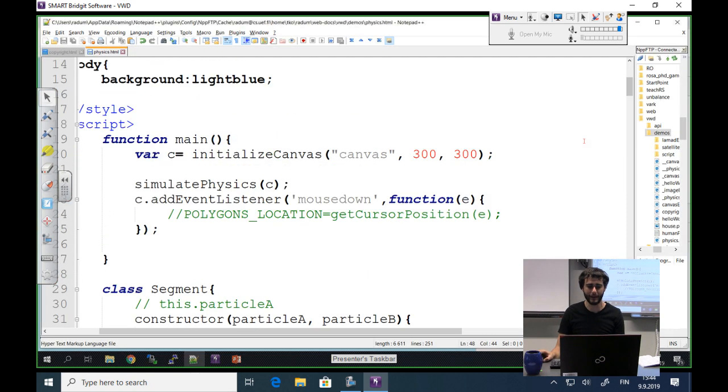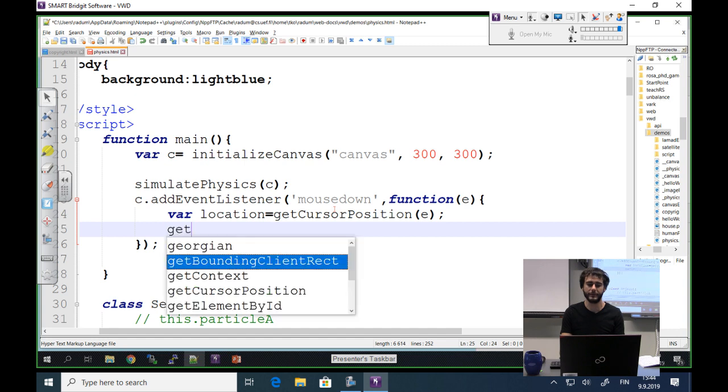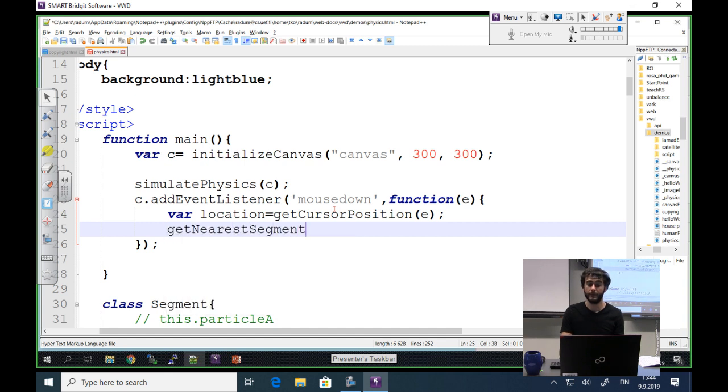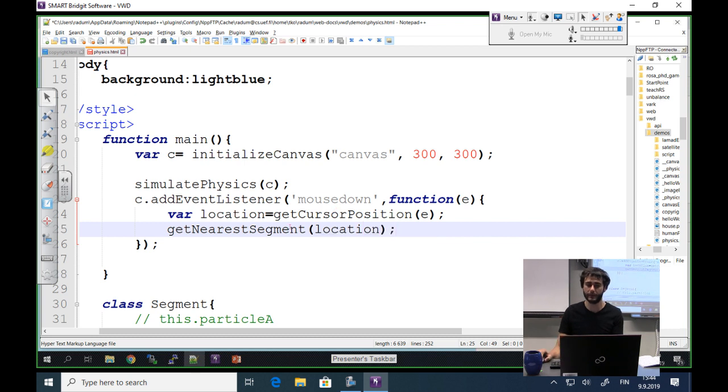It will take a little time, but more or less on mouse down, I already have here a function for get cursor position. I will need a function for get nearest segment. I will have to write it, get the nearest segment to the location, and then I will have, let's say, segment index here.